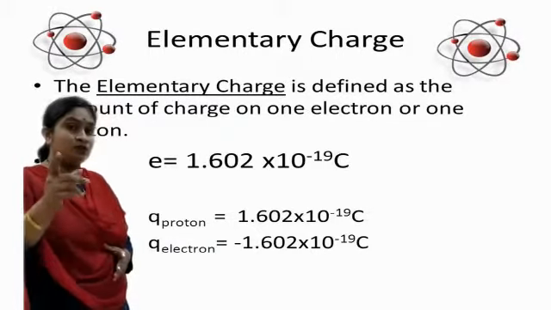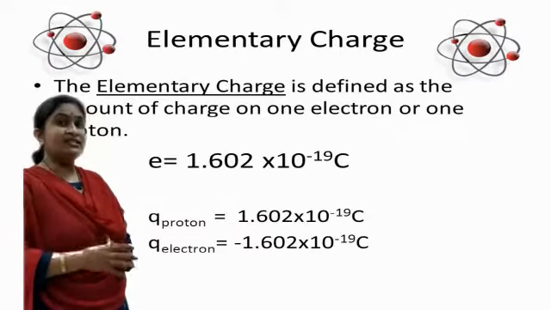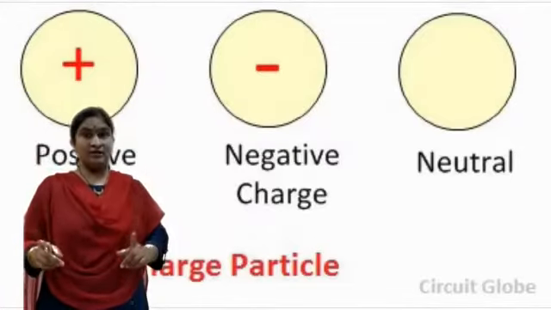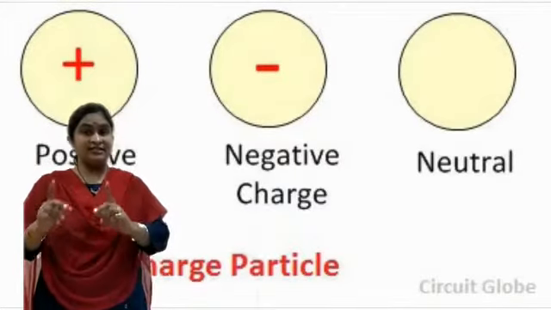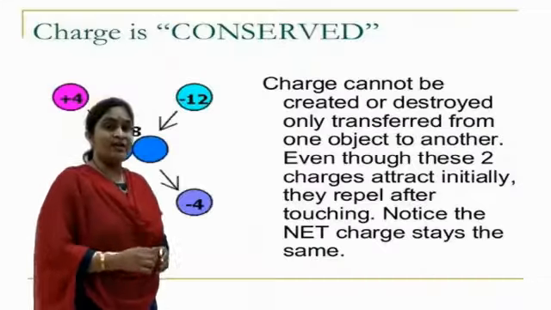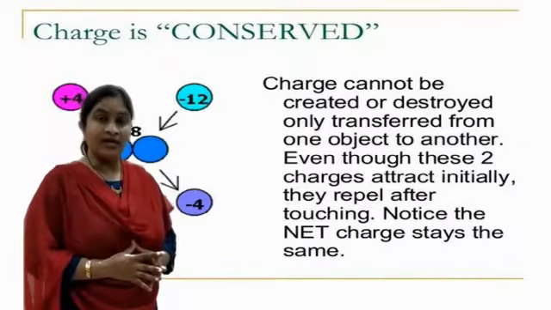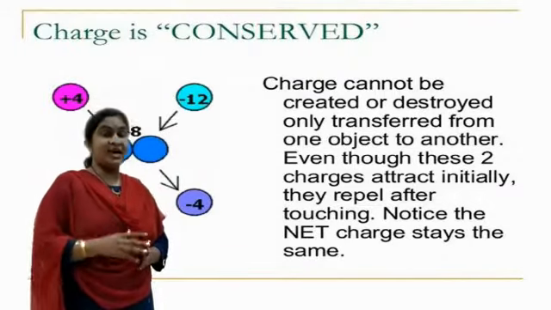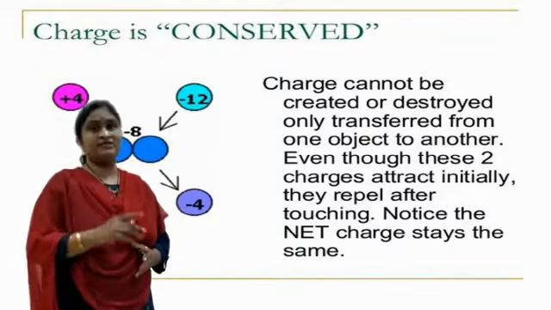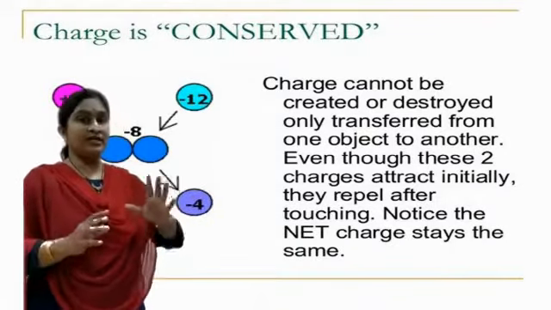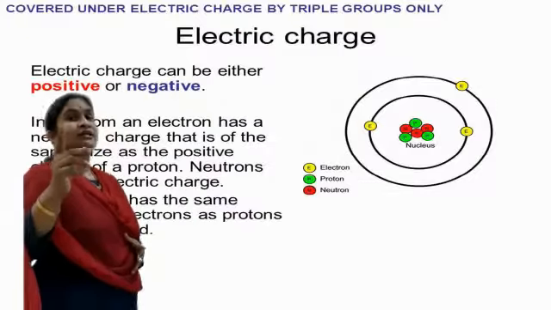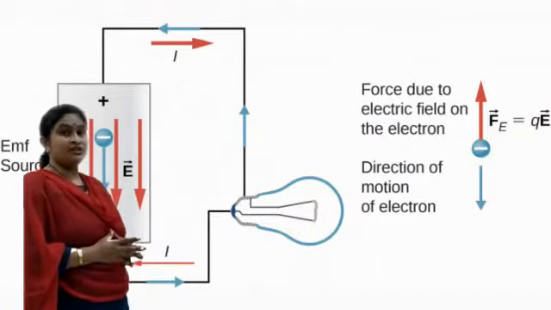Now here, what is the charge? That charge has positive charge as well as negative charge. Therefore, charge itself we call bipolar. Again, we can say that charge can neither be created nor be destroyed. It is just transferred from one place to another place. But how is the transferring possible? The transferring is nothing but the movement.